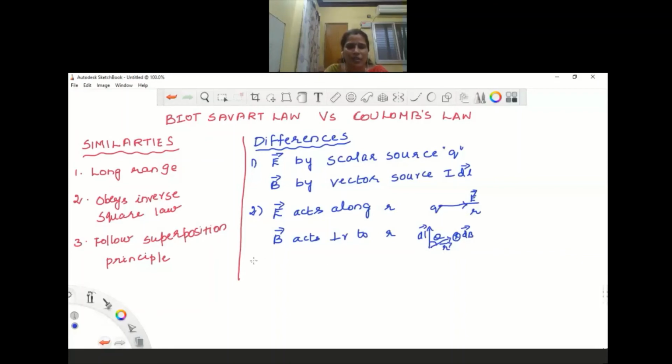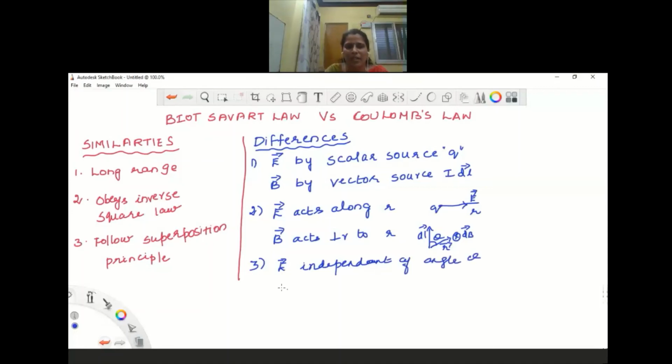Then we have one more difference, children. The electric field in Coulomb's law does not have any angle dependence. Electric field is independent of angle theta.